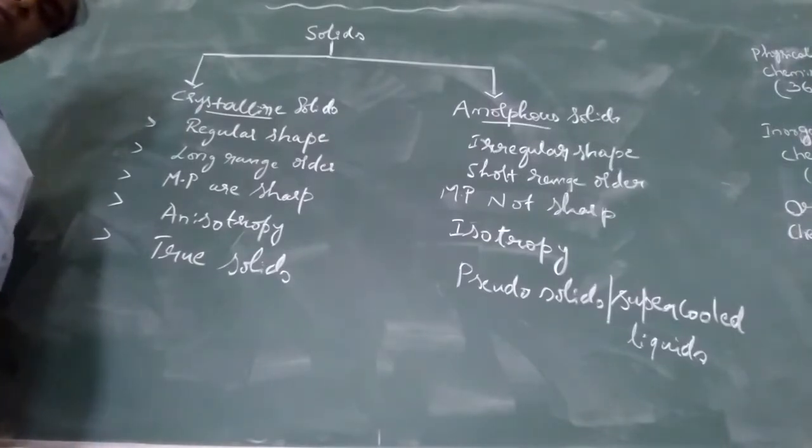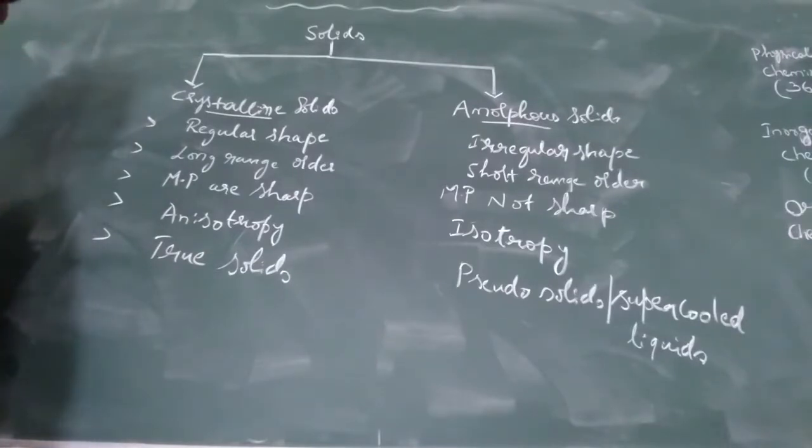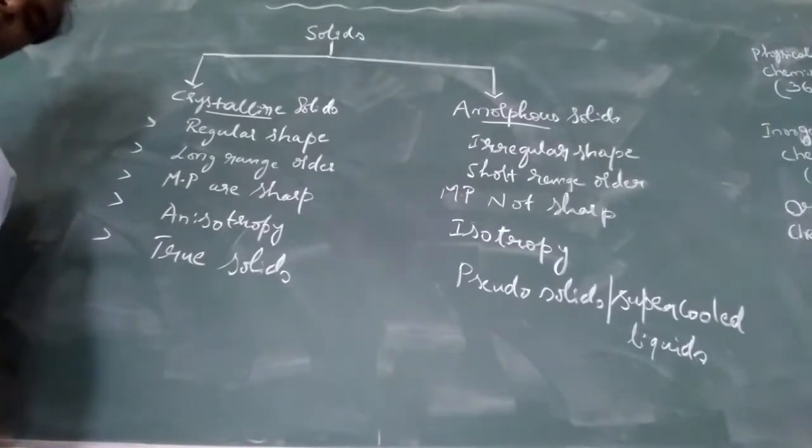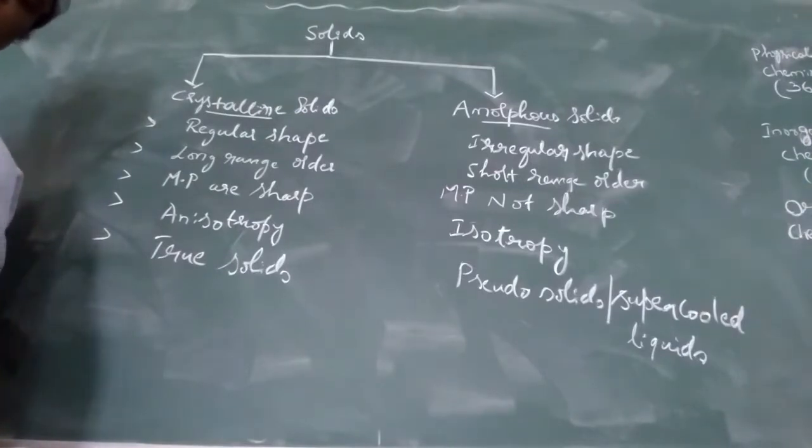If you take sugar crystals and cut a crystal in two, it gives another similar shape. So crystalline solids have a geometrical shape, and amorphous solids have an irregular shape.